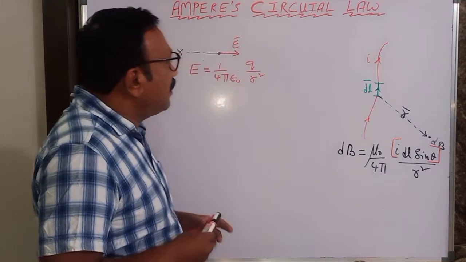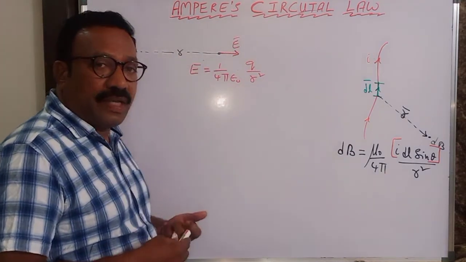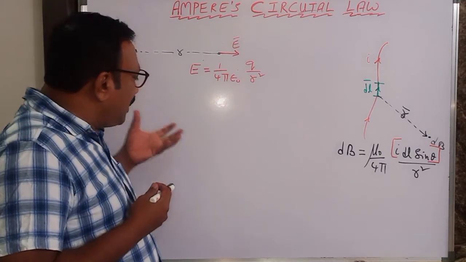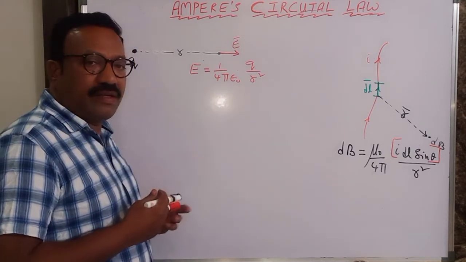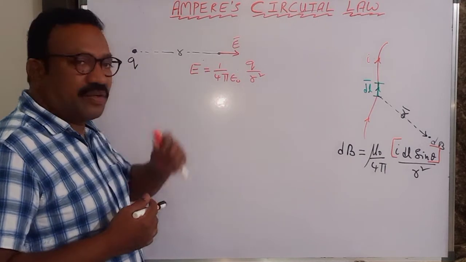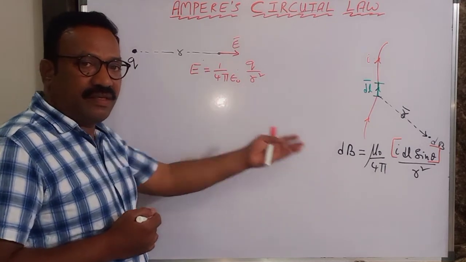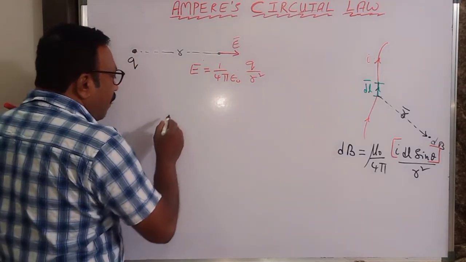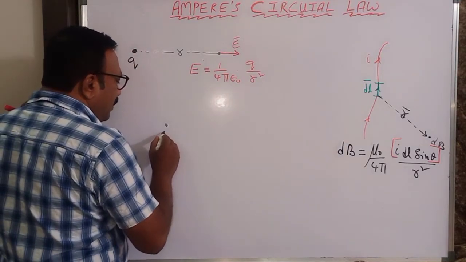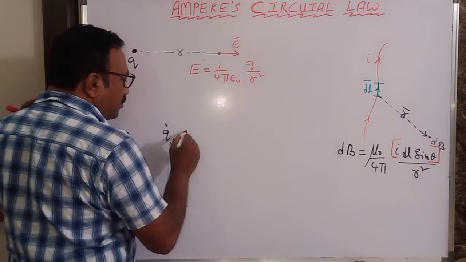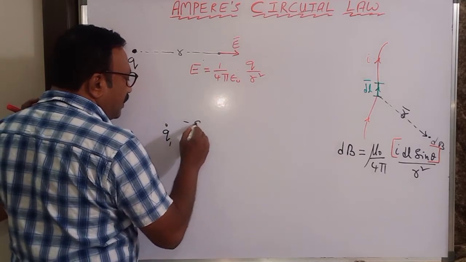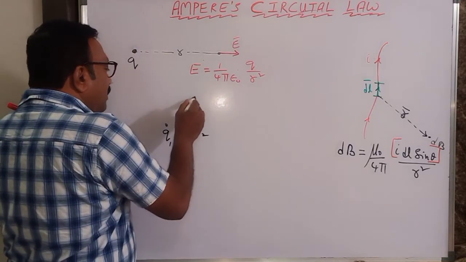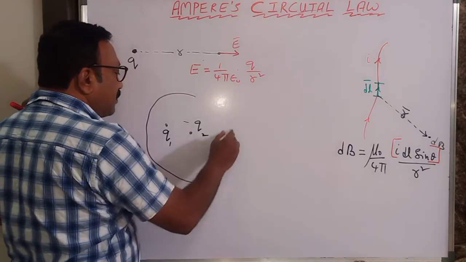Now let us come to Ampere circuital law. To discuss that, if you have an idea of Gauss law, then we can go to Ampere circuital law. Here Gauss law, there Ampere circuital law. So what does Gauss law say? Suppose you have two charges, plus Q1, say minus Q2, then I will take one closed surface.